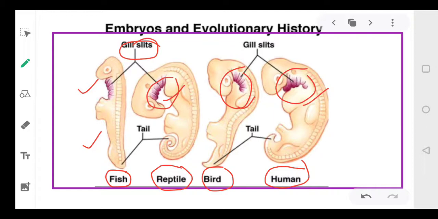But later on, these structures which were present in all of them are not present in the adult vertebrate. Human beings, birds and reptiles do not have gill slits; they are only present in the fishes. Right, everyone? Clear?